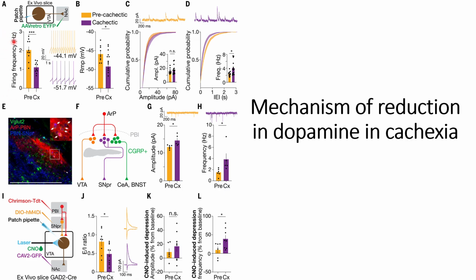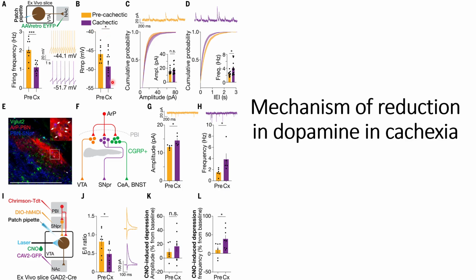the dopamine formations when they use this. And in order to check this cachexia in real time, they use this AAV retro YFP virus. And what they are able to find out is that there is a continuous decrease in the firing rate of dopamine neurons. And when they check the